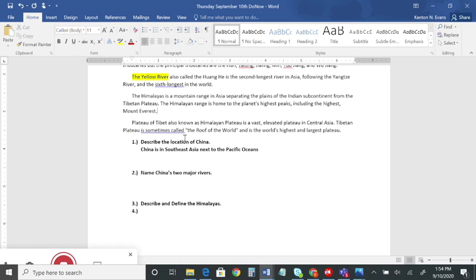All right, so you should see here that the Himalayas, as it says, is a mountain range in Asia separating the plains of the Indian subcontinent from the Tibetan Plateau, and that the Himalayan range is home of the planet's highest peaks, including the highest, Mount Everest. All right, so I'm going to highlight that there.